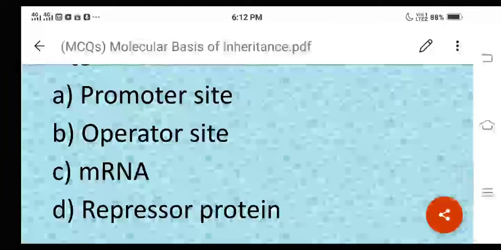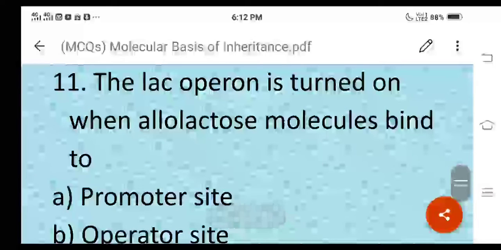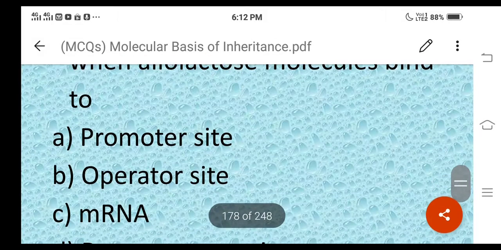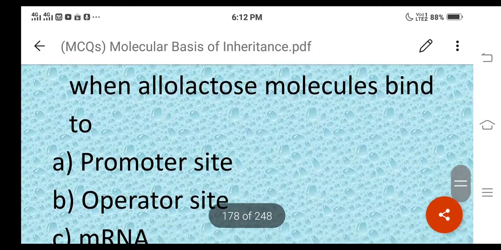According to the question, in the lac operon concept it will be turned on when allolactose molecules bind to the repressor protein. Option D, repressor protein, is the right answer. Option D is the correct answer.